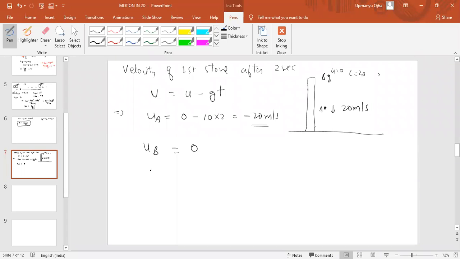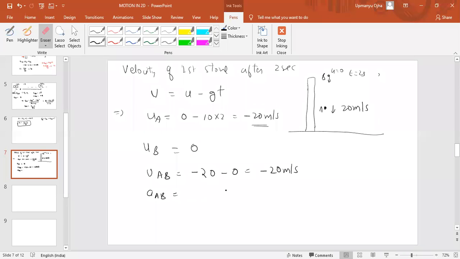Can we find the velocity of A with respect to B? That would be equal to how much? Minus 20 minus 0, that is minus 20 meter per second. What is the relative acceleration of A with respect to B? That would be 0 meter per second square. Why?